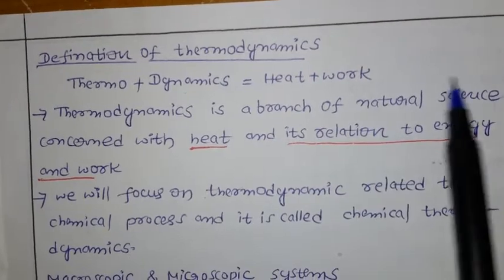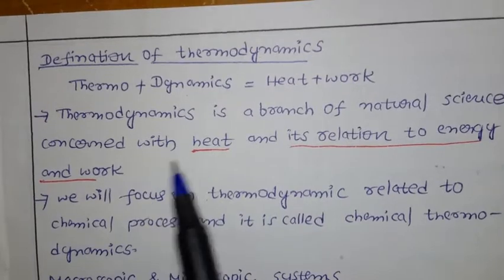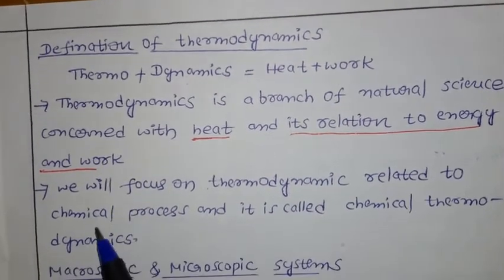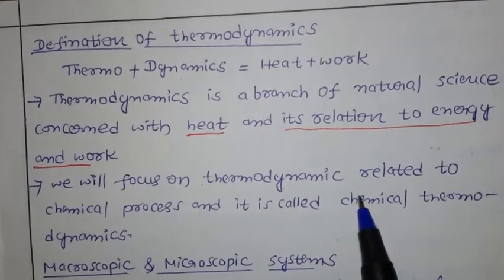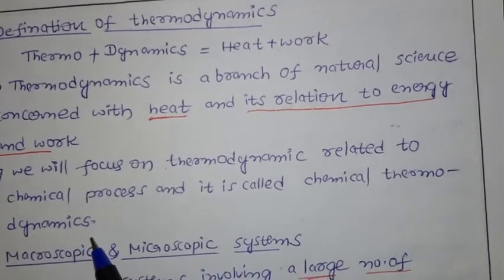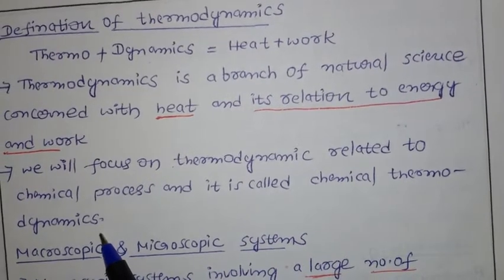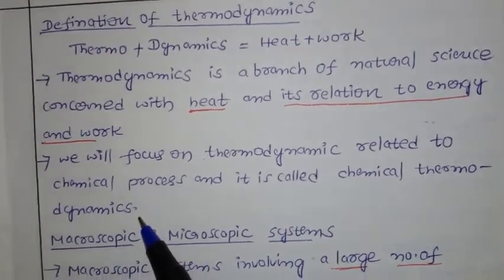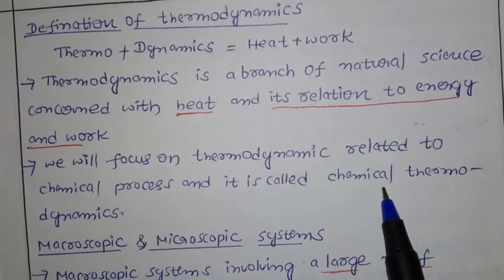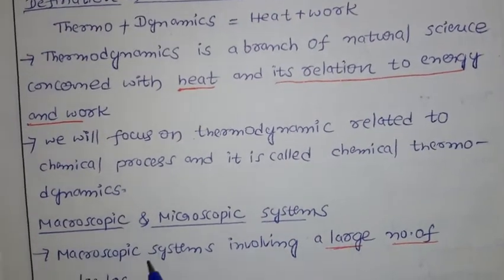It is one branch. We have so many branches in natural science. So it is related to what? Heat and its relation with energy and work. Now we will focus on thermodynamics related to chemical processes, and it is called chemical thermodynamics. Actually in thermodynamics we have statistical thermodynamics and various other types. So our focus is on chemical reactions. That type of thermodynamics is called chemical thermodynamics.